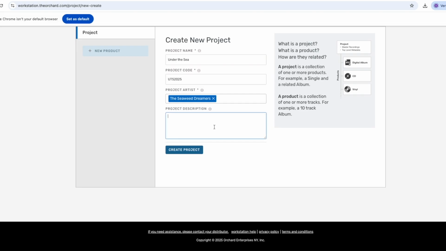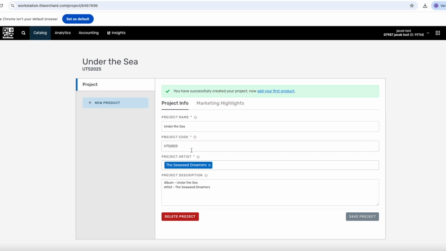Project description doesn't need to be filled out, but you can use the field to write notes to yourself about the releases in the project folder. So in this case, we'll write Album Under the Sea, artist The Seaweed Dreamers. Once that's done, click Create Project, and you will see the newly created project folder.